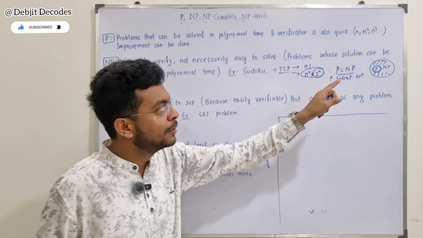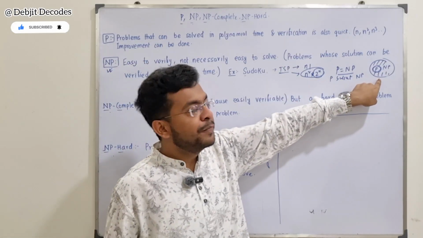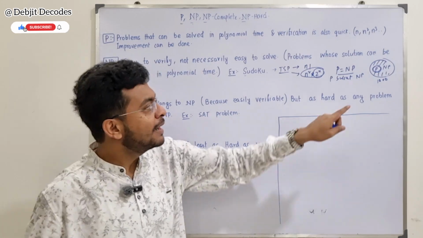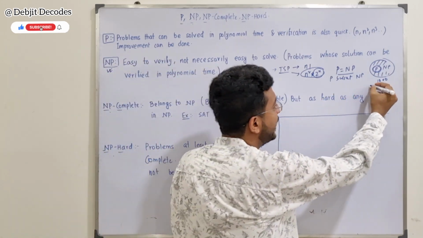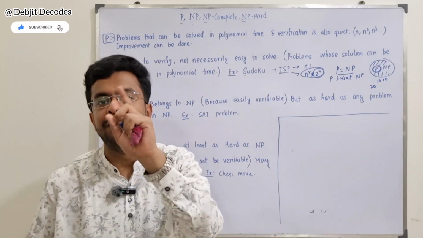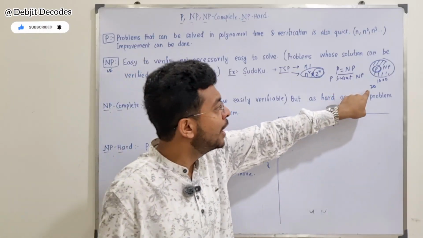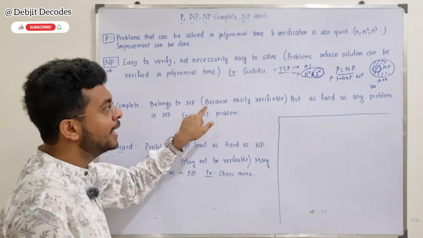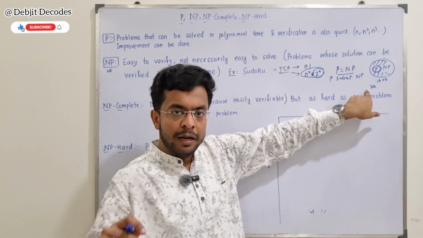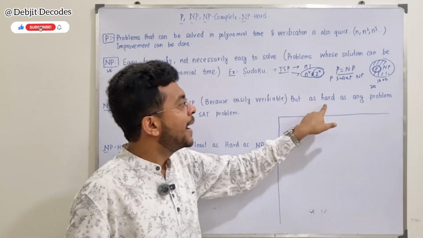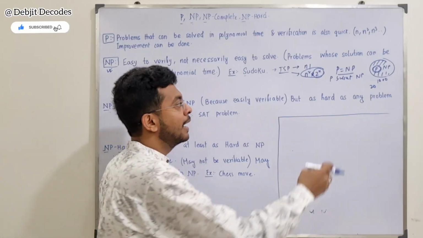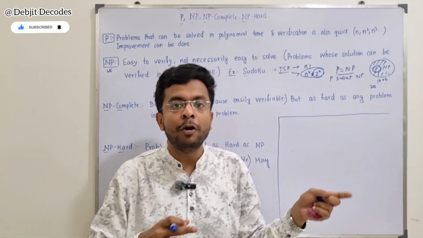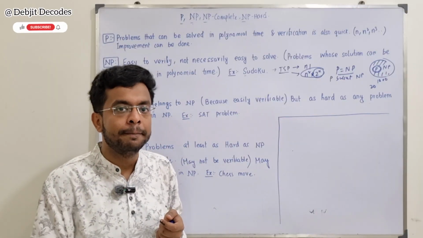If you want to check this, for the time being, say there might be thousands of problems. If there are thousands of problems, there might be 20 problems that are really difficult. So these 20 problems belong to this NP complete. It is saying that they belong to NP because these 20 problems are easily verifiable, but they are really difficult. Say if there are 1,000 problems, even though they are in NP, all the 1,000 problems' difficulty might not be the same.